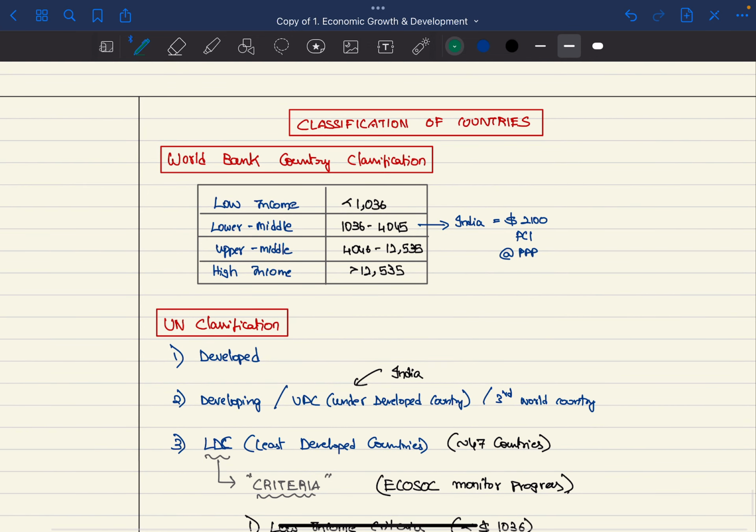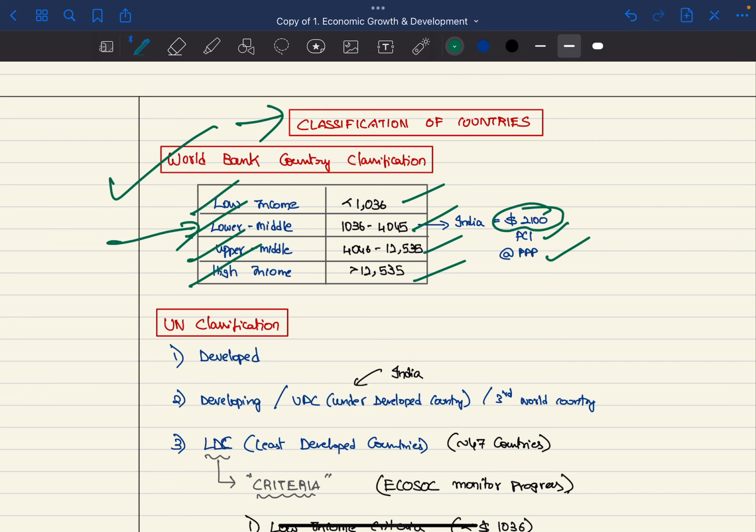Next, there is a small topic called classification of countries. World Bank classification is low income, lower middle, upper middle, and higher income. This is less than $1,000, 1,000 to 4,000, 4,000 to 12,000, and more than 12,000. India, with 2,100 per capita income at purchasing power parity, falls in the lower middle income group.